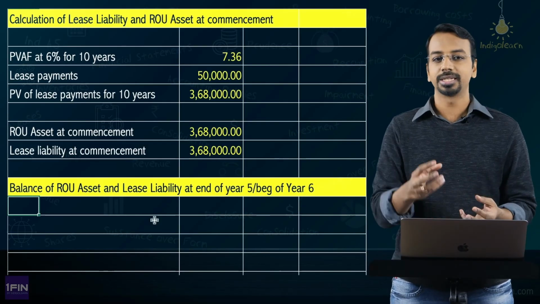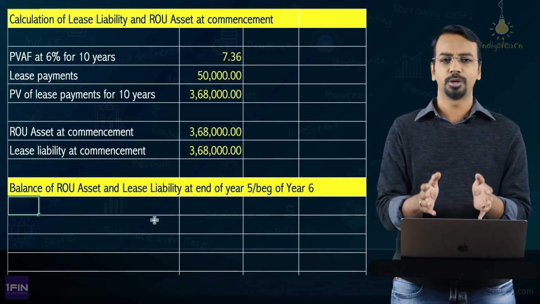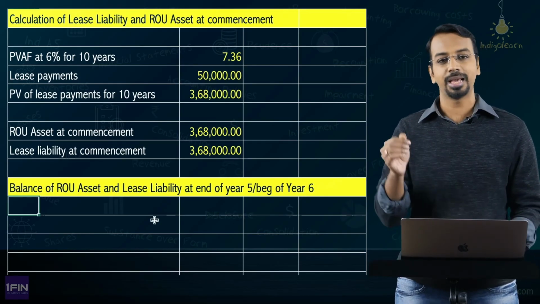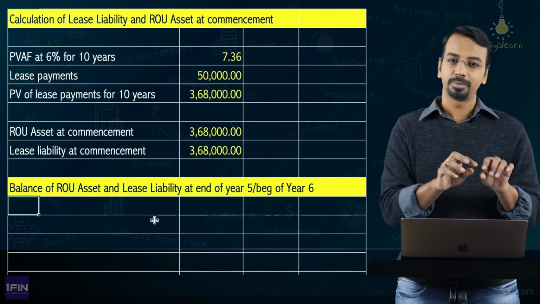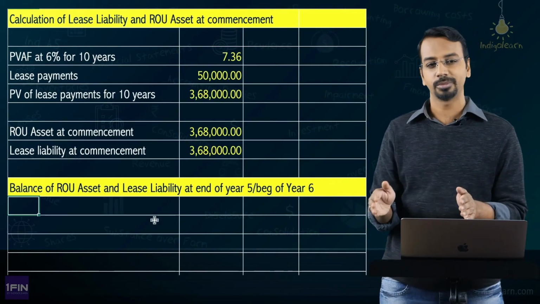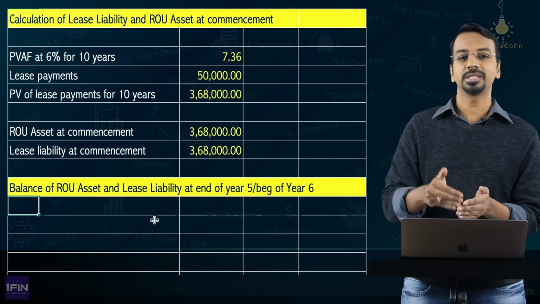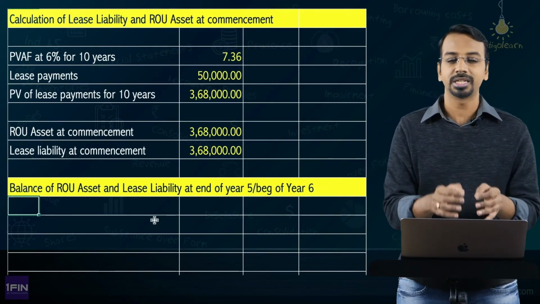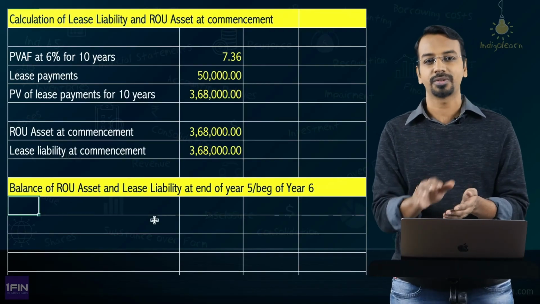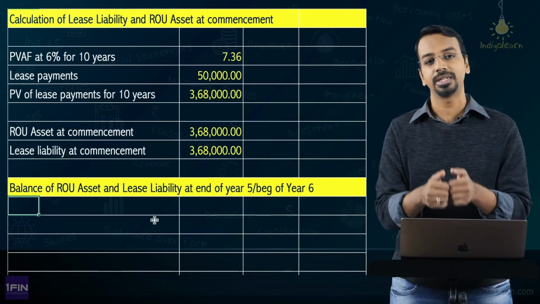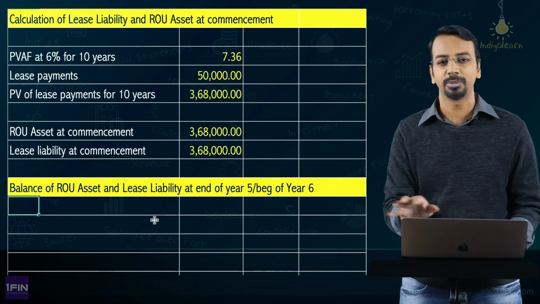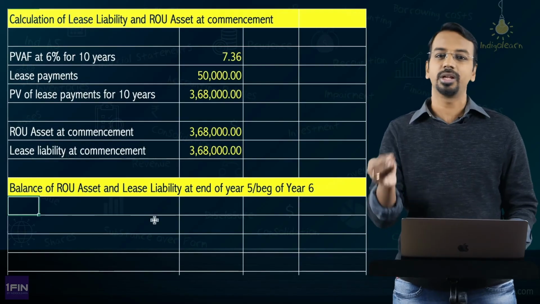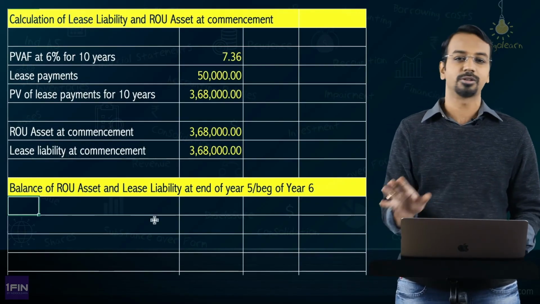Now, to calculate the ROU asset and the lease liability at the end of year 5, there are two approaches. ROU asset is very simple. Every year you charge same depreciation, you will get the closing balance. As far as lease liability is concerned, you can follow two approaches. One, prepare the lease table, calculate the interest and the closing balance. Second option is calculate the present value of remaining lease payments at the end of year 5. Even if you have to recompute the present value of balance lease payments, you will have to calculate the interest factors and all of that. So, for calculating lease liability at the end of year 5, you can prepare the normal table that we are preparing for interest amortization, that is fine, or if you are comfortable with calculating the present value using the balance lease payments, that is also perfectly fine.